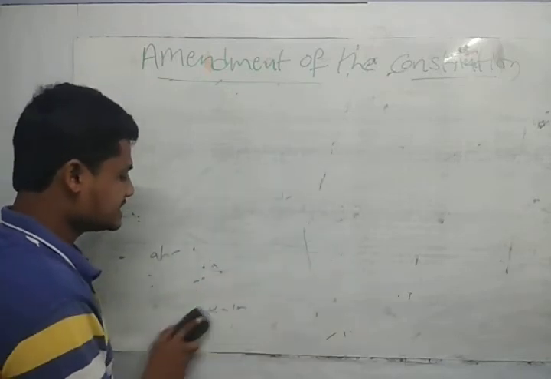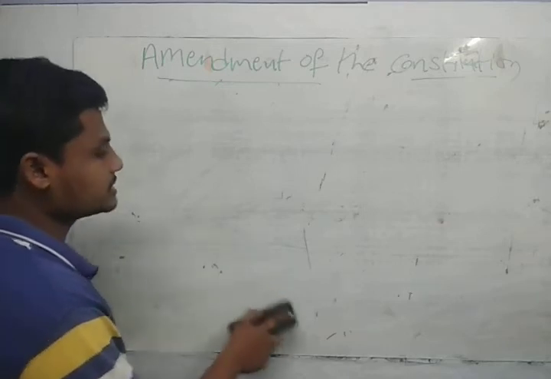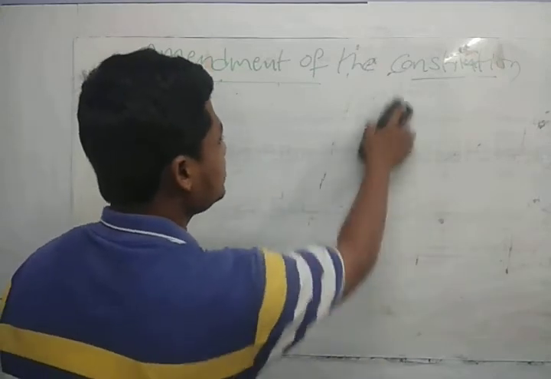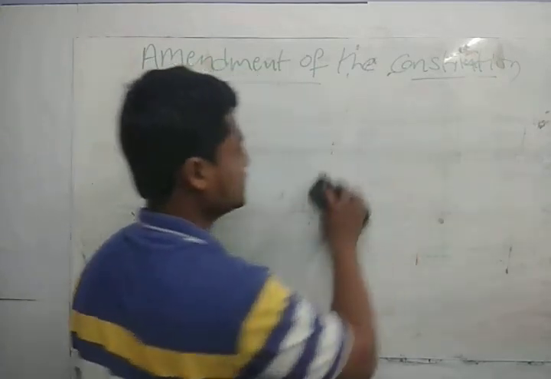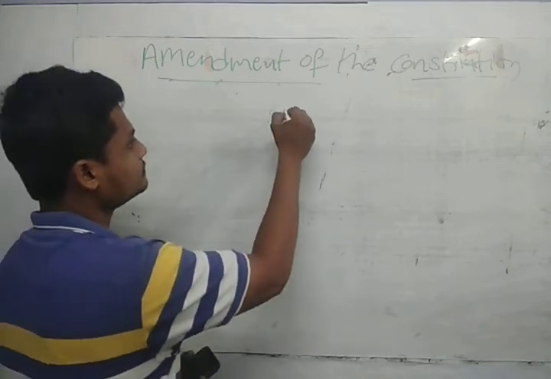So it is said that ours is a quasi-federal system. We are giving the powers only to the parliament, not the state legislature, while amending the constitution, guys. That is the criticism. States have no role.